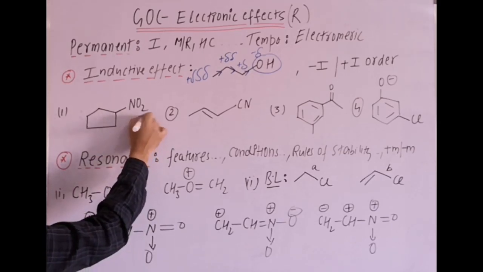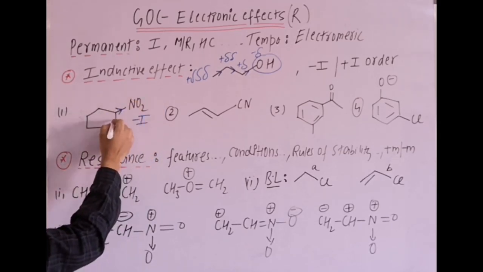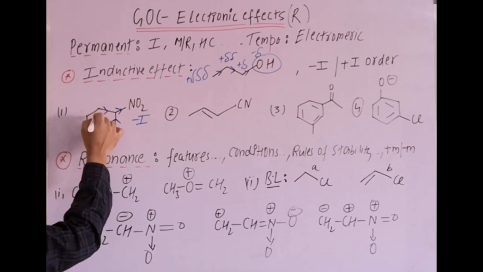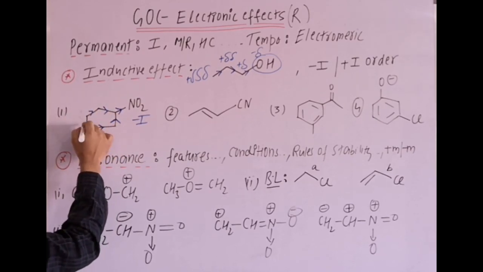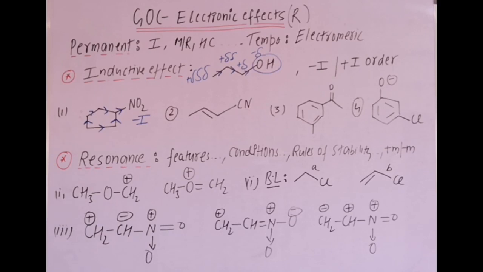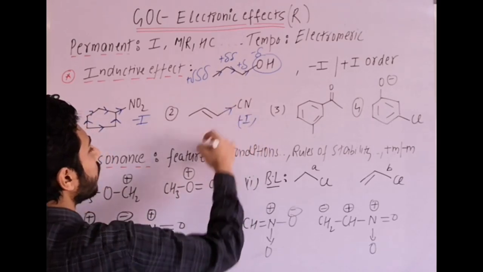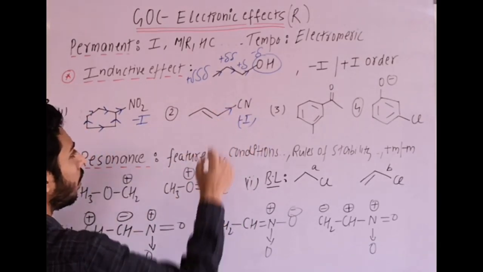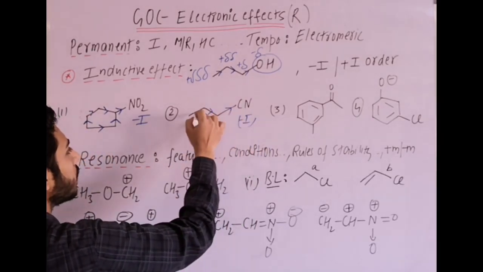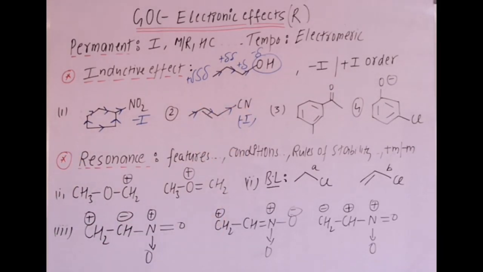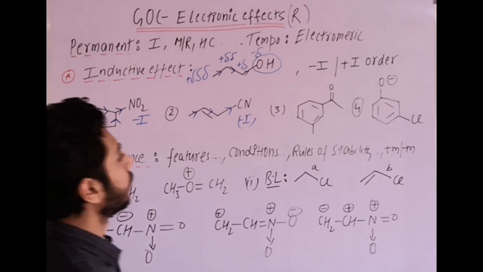It will withdraw the sigma bond electrons, and we can show arrows like this type of representation. Then second, CN group, again minus I. It will withdraw the sigma electron density. Out of the 2 bonds, one is sigma, one is pi. Only sigma bond electrons are shifting partially towards the minus I group.